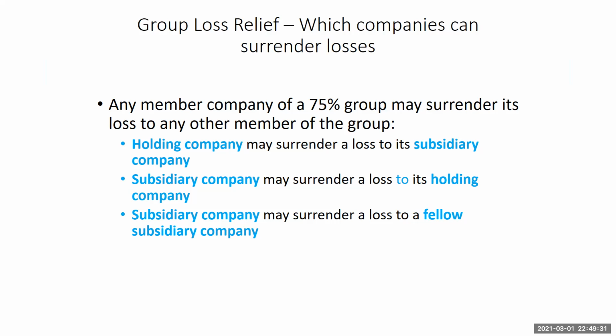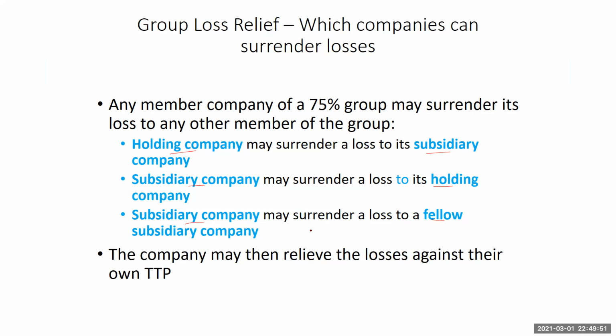And this could take various forms. So a holding company could surrender the losses to a subsidiary. A subsidiary could also in return surrender it to a holding company, and a subsidiary could also surrender it to a fellow subsidiary. But again, there is another option, where the company may then relieve the losses against their own TTP, against their own taxable profits, total taxable profits. So there could also be that option.